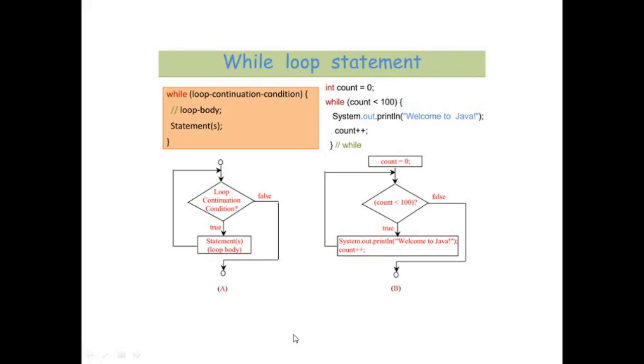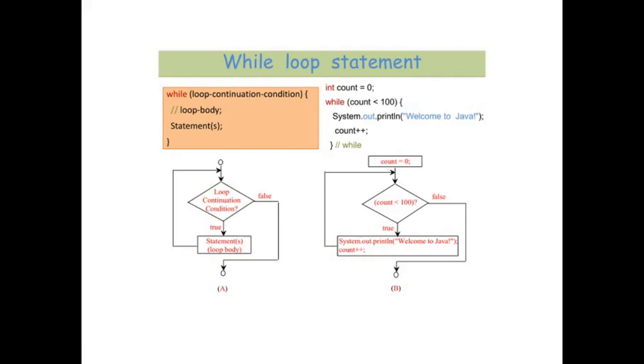So in this example, we are going to see a simple example of the while loop execution. Here what we have done is we have taken count to be equal to 0, and this count is checked to be less than 100. Then if the condition holds true, then that welcome to Java will be printed, and the count variable will be incremented by 1. So initially the count is 0, so this condition will be true. So welcome to Java will be printed, and then the count variable will be incremented, and it will have a new value of 1, and then again this condition will be true, and welcome to Java will be printed. And this will be done